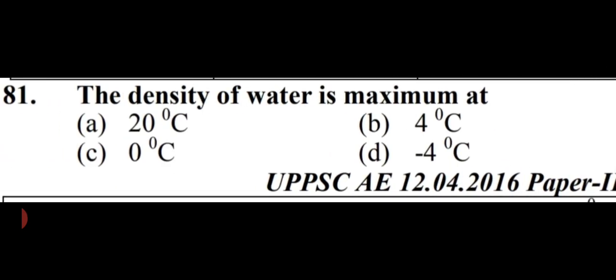Next question is: the density of water is maximum at. So friends, the density of water is maximum at 4 degrees Celsius. So option number B is right here, 4 degrees Celsius. And it can also be written as 277 Kelvin. By the way, the right option for this question is 4 degrees Celsius. That is option number B.